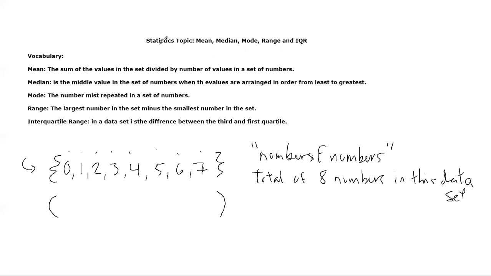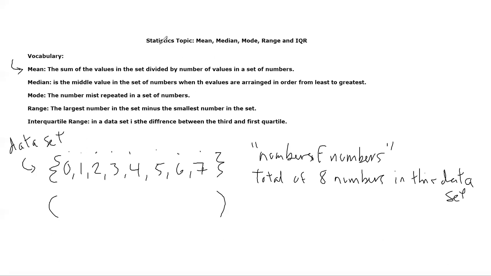And remember, this whole thing is considered my data set. Whatever's inside of those little brackets, that's my data set. The 0 makes a big difference inside of a data set, and it's going to make a difference when we're talking about means specifically, okay? 0 in this case is considered a number. It is taking up a spot in the data set, and it will make a difference in the calculation, even though 0 is considered to be nothing. It will change the value of your mean at the end of the day if it is included in your data set. So just keep that in mind.